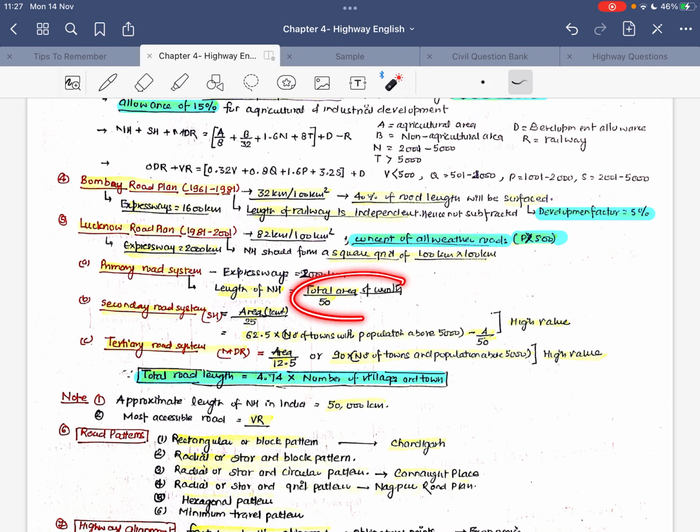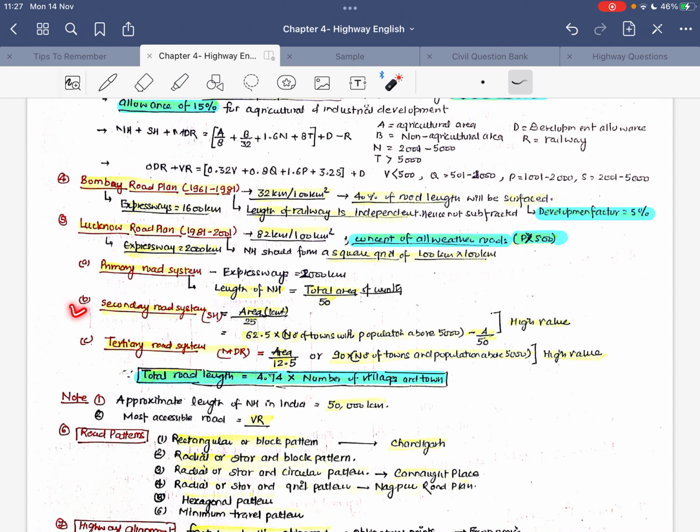Let us say a certain area of the country is given, then we will divide this total area of the country by 50. So total area by 50 will be the length of national highway. We will be doing a quick numerical over this to make things more clear to you.